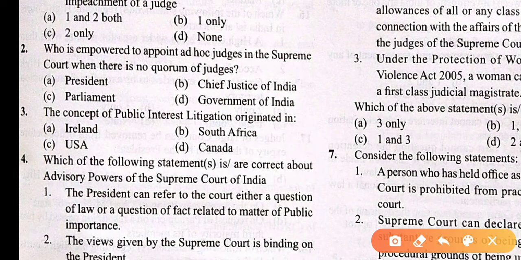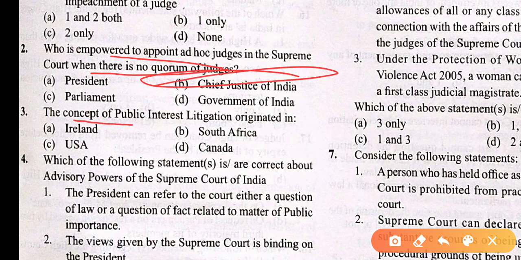Who is empowered to appoint ad hoc judges in the Supreme Court when there is no quorum of the judges? The Chief Justice of India, so answer is B. The concept of public interest litigation originated in the USA, so answer is C.